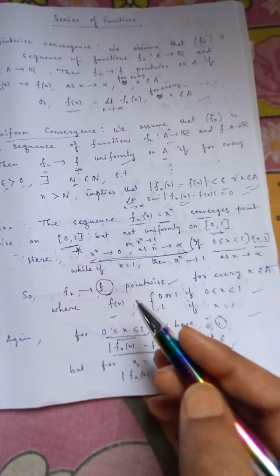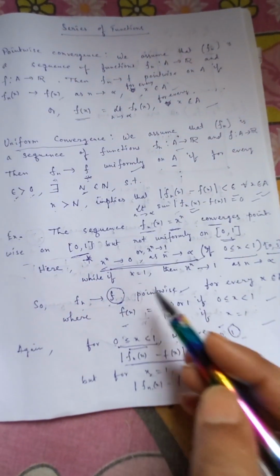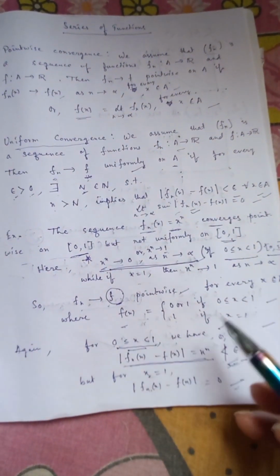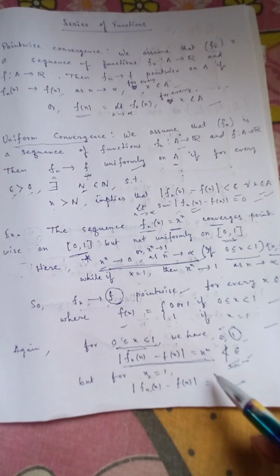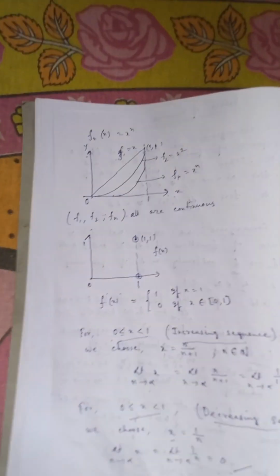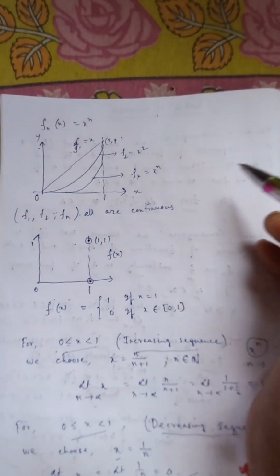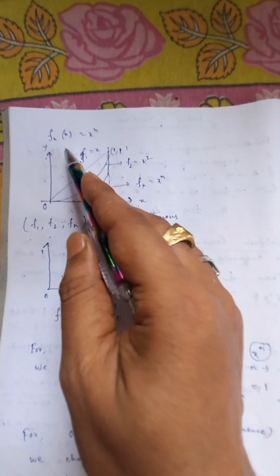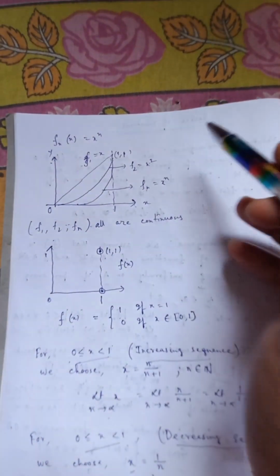which defines both pointwise convergence and uniform convergence and their differences. Now we can look at a diagram also. Here we have taken fn equal to x to the power n.